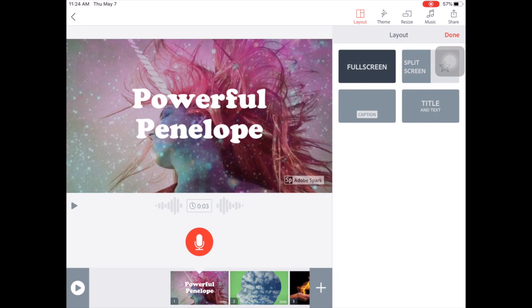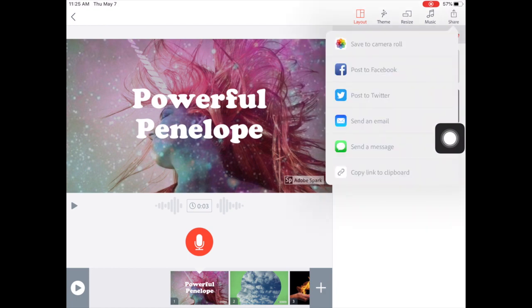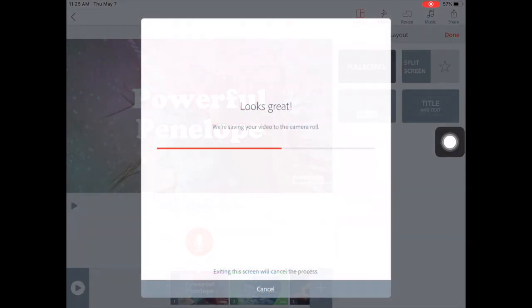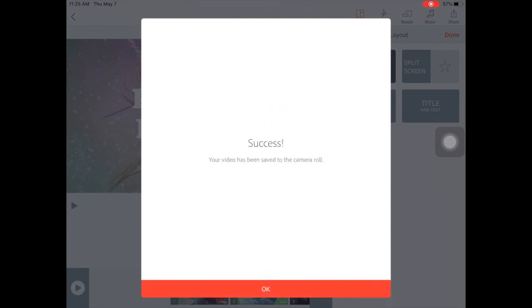All right, once you have it all done, you play it through and see how you like it. And then up here on the share button, you're going to click share, and you are going to save it to your camera roll. And you're done. Then you can send your file to your teacher through Seesaw, probably is the way you're going to send it, but whatever way your teacher asks you to send it to her or him, that's how you do it. All right, have fun with this project.